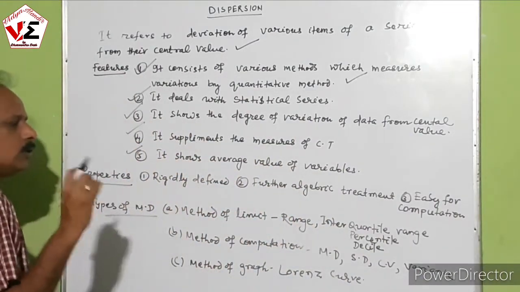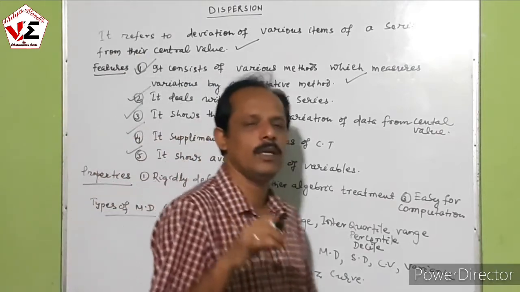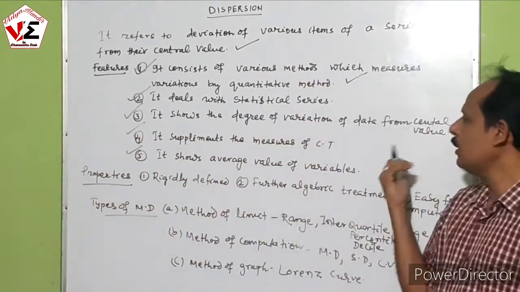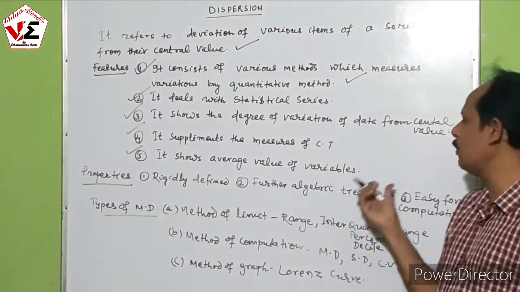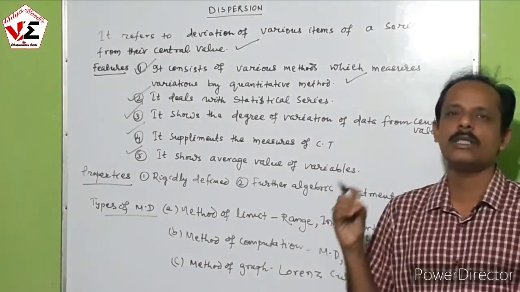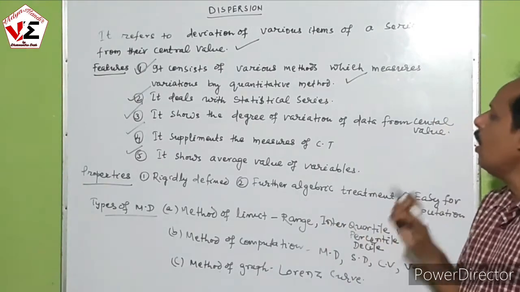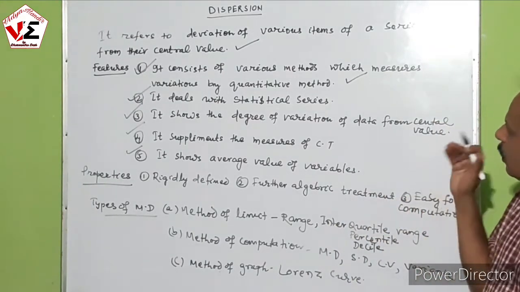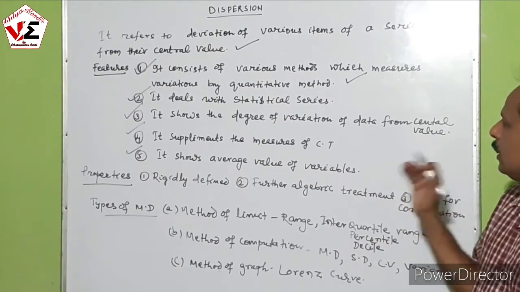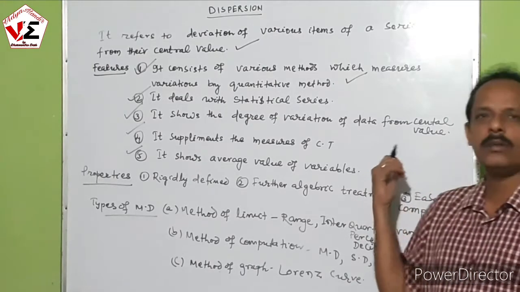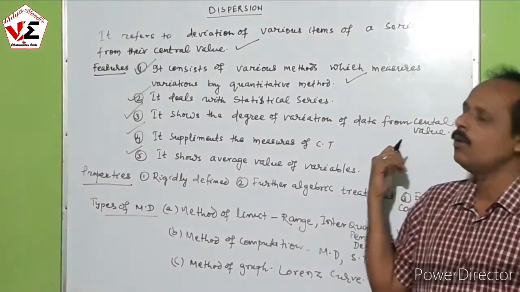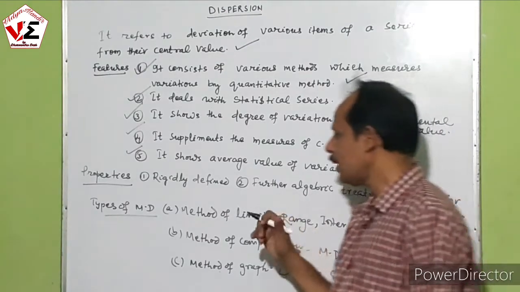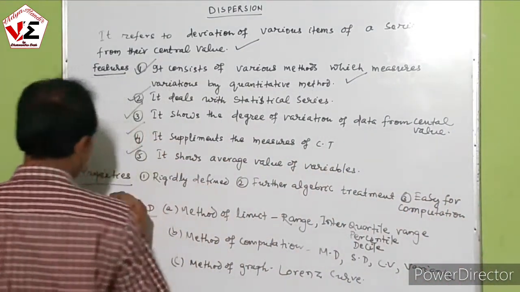Average is obtained by totaling the variables and dividing by the number of variables, so it gives the average of the variables. Why are we calculating the standard deviation, mean deviation, or quartile deviation? Without taking the help of the average, we cannot make any further study.